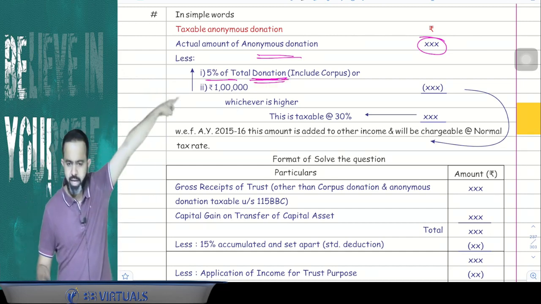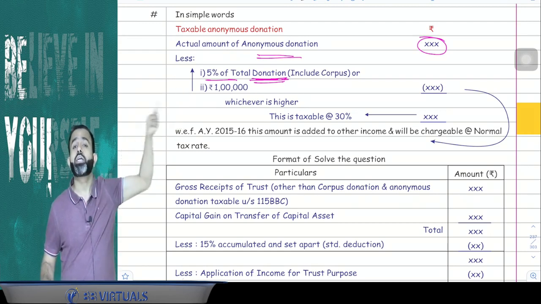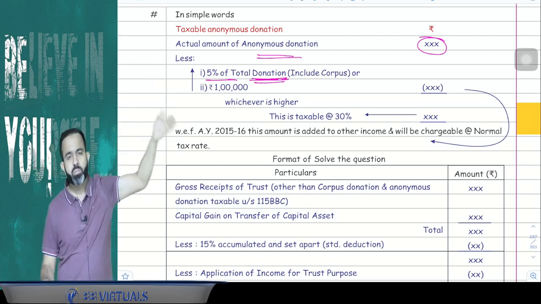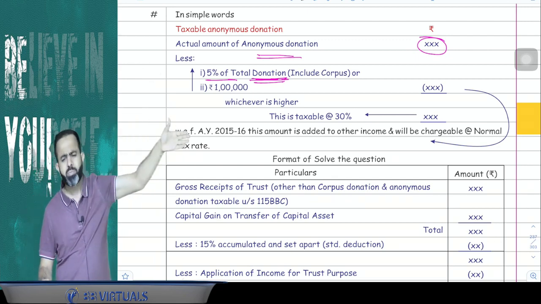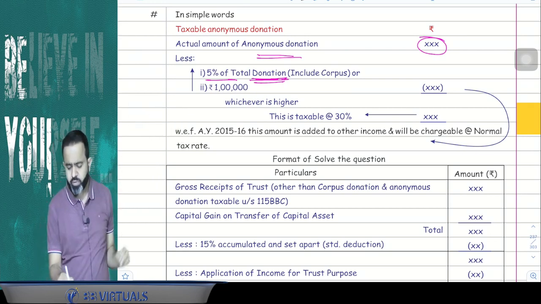First take the anonymous donation and minus 5% of total donation. Total donation means anonymous donation, non-anonymous donation, normal donation, corpus donation, all types of donation, government grant also. Total donation multiplied by 5% or 1 lakh, whichever is higher, this amount you have to reduce.